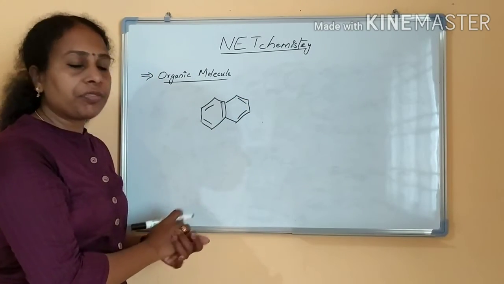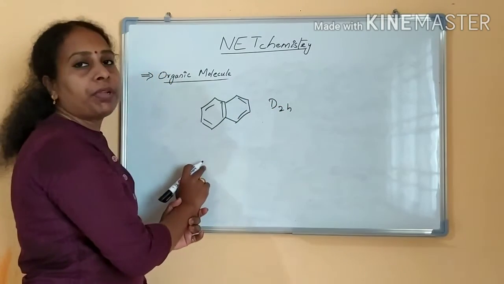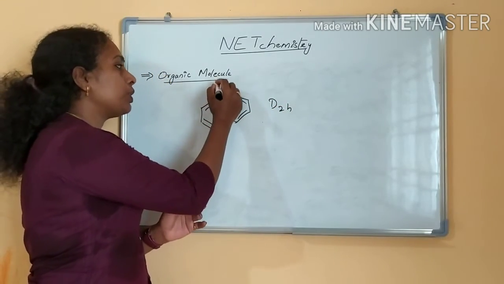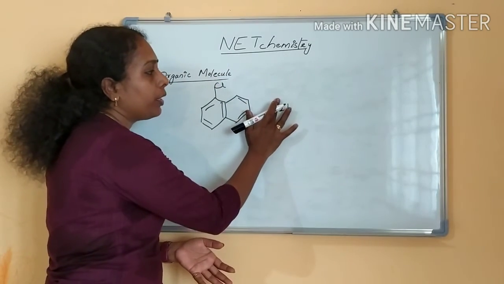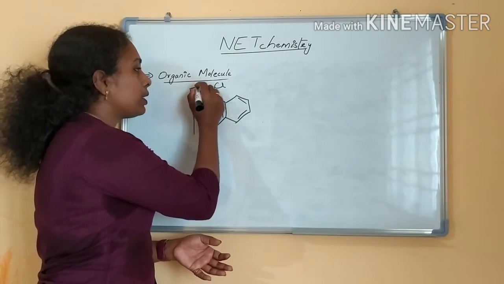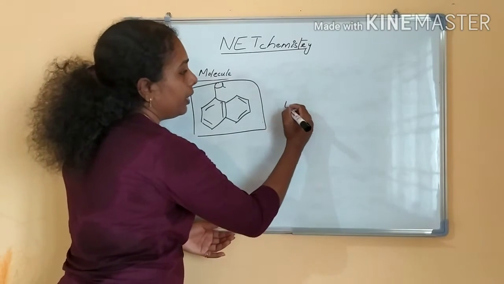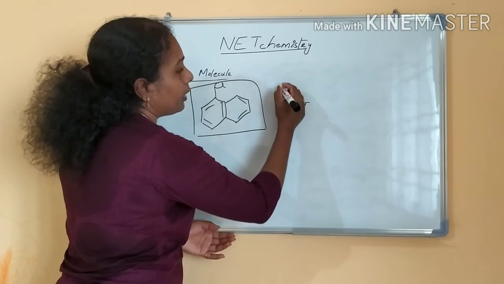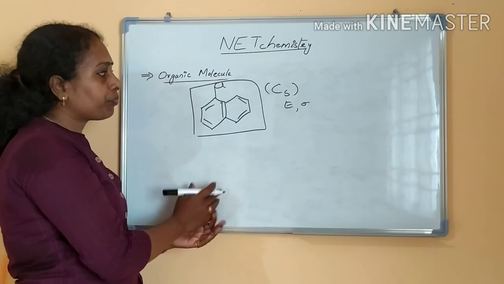Now we have seen naphthalene belongs to the point group D2H, right? And if I am making a mono substitution, only one hydrogen replaced with a chlorine atom, then the point group will have only E and sigma operation, molecular plane will be there. This is the molecular plane and identity. E and only sigma will be there. The point group will be the CS point group, mono substituted, okay?